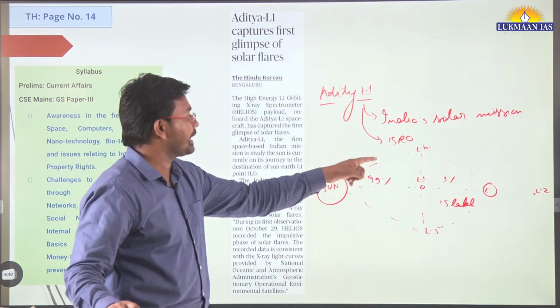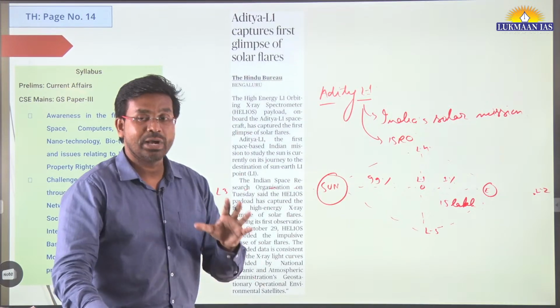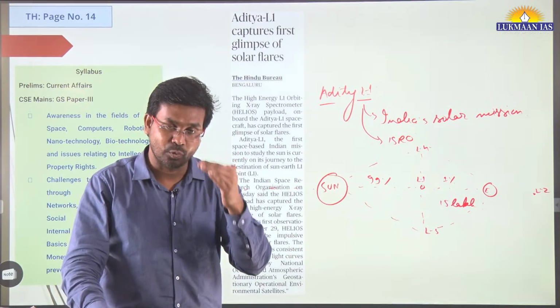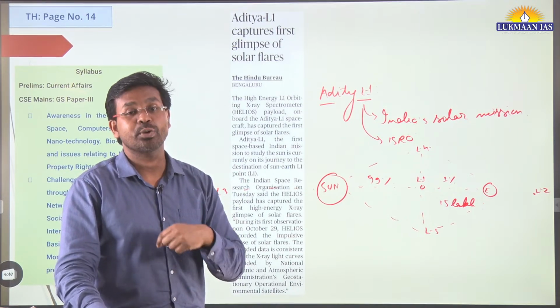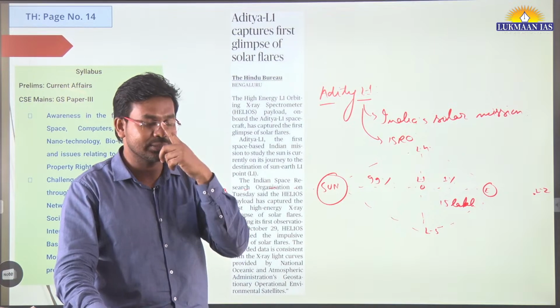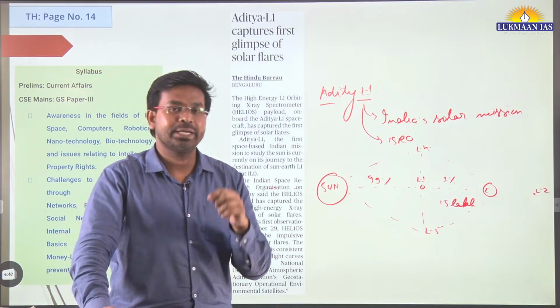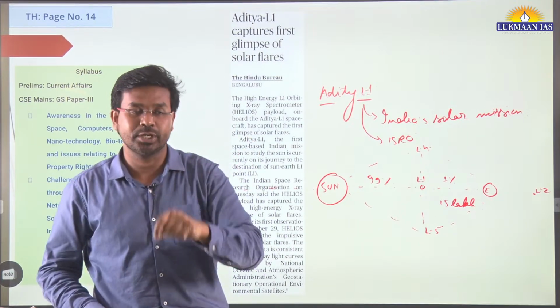So we have sent Aditya L-1 over here. It has many payloads: 4 remote sensing payloads and 3 in situ payloads, and these payloads are going to study the Sun. It is going to study the radiations emitted by the Sun and provide information to the Earth.